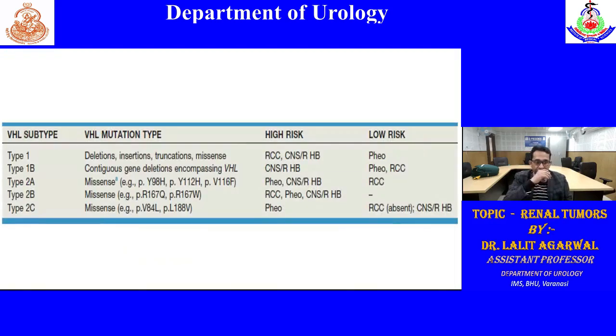This is the classification of the VHL. It can be of 3 types, type 1, 2, and 3. Generally in type 1 there are deletions, in 2A, 2B, and 2C there are missense mutations. So we have to remember, in type 1 there can be RCC, CNS tumors, and pheochromocytoma is low. As an objective we can remember in type 2C there is no RCC.